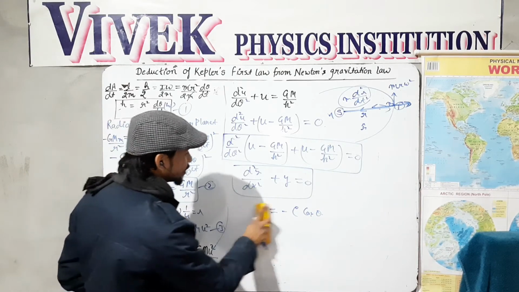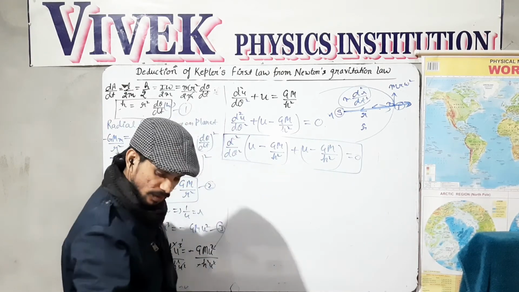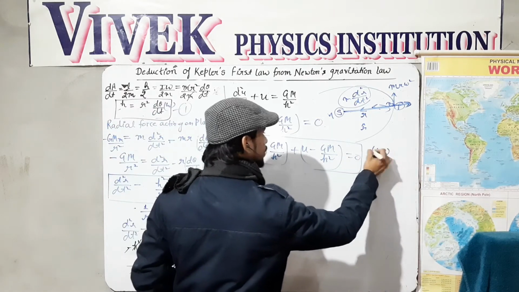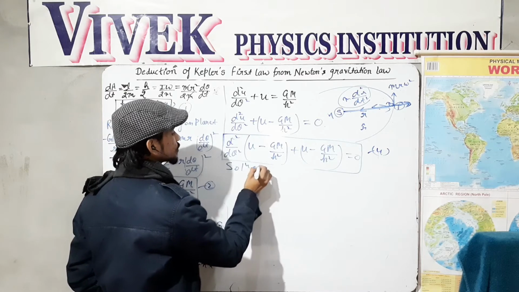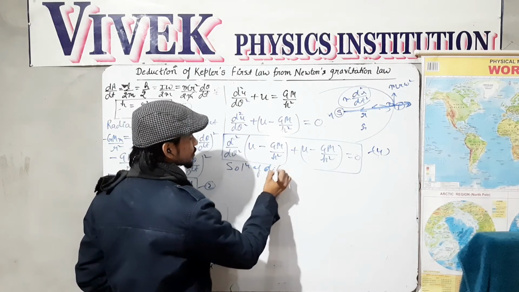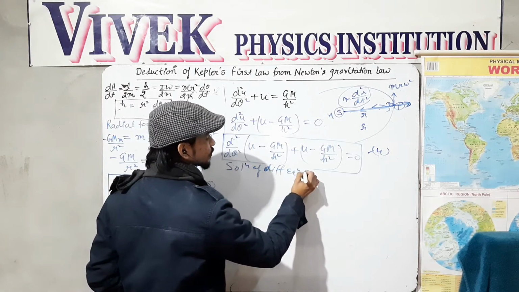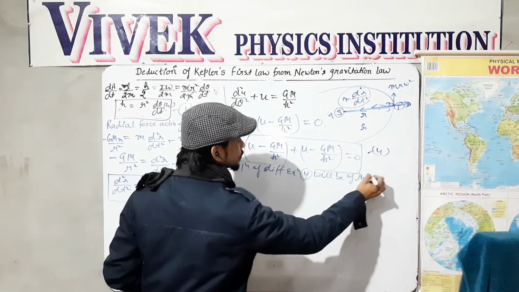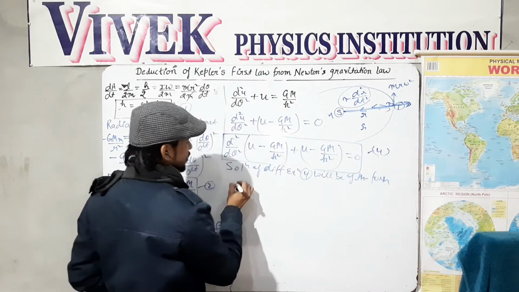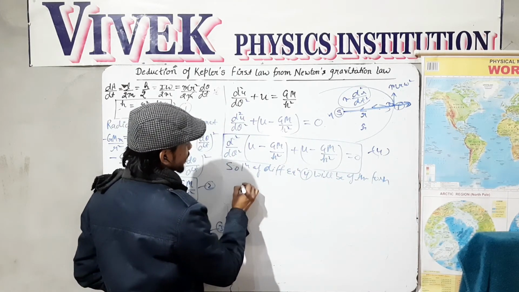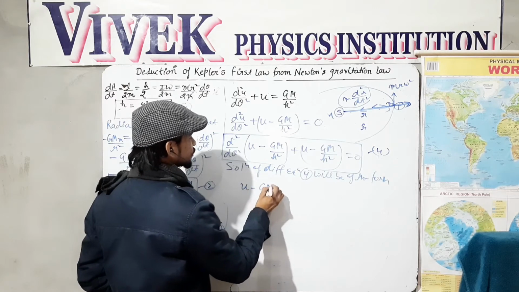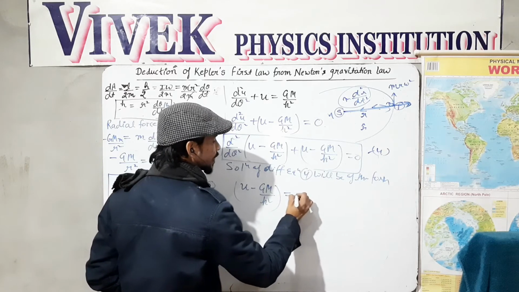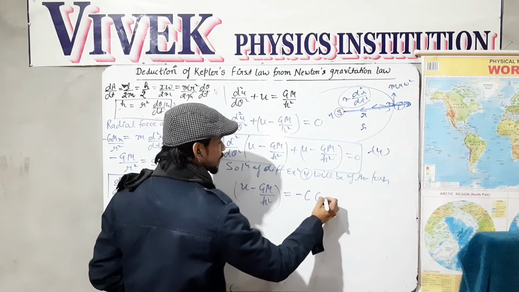So for the planet, this differential equation can be solved as, let's say this equation is fourth. So the solution of differential equation fourth will be of the form u minus gm over h square, this is our y, equals minus c cos theta.